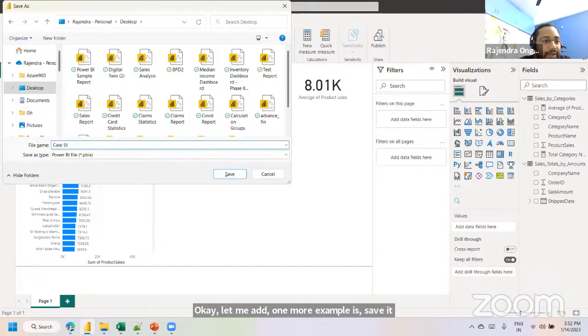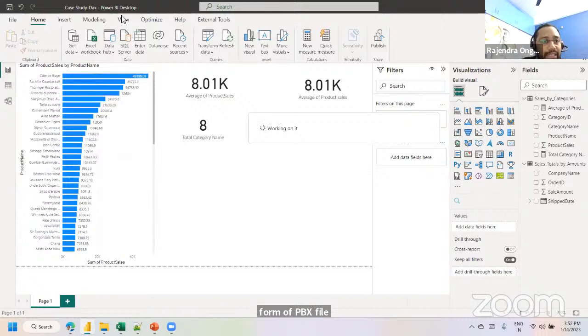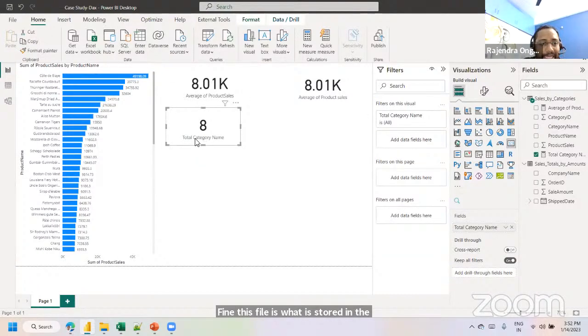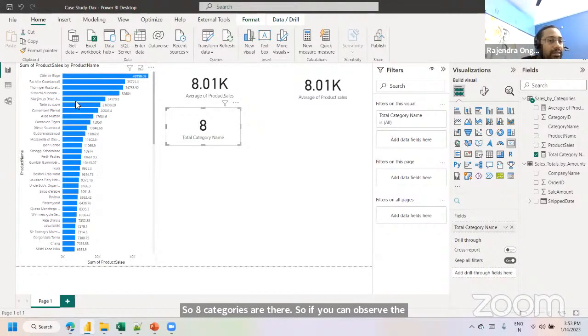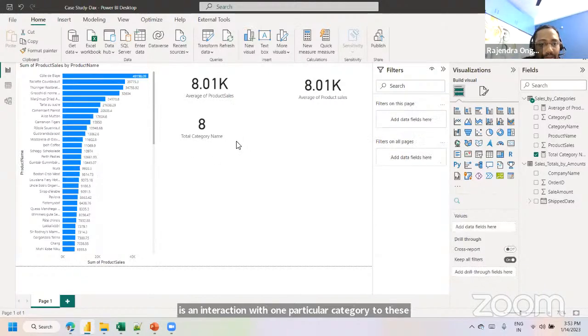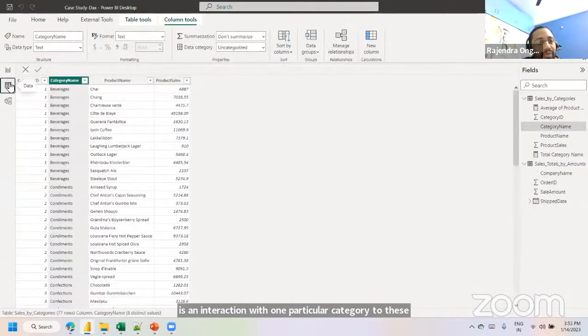We can save it and the file is going to be stored in the form of a PBIX file. So 8 categories are there. If you can observe, there is an interaction with one particular category to these numbers as well. Let me create one more explicit measure here.